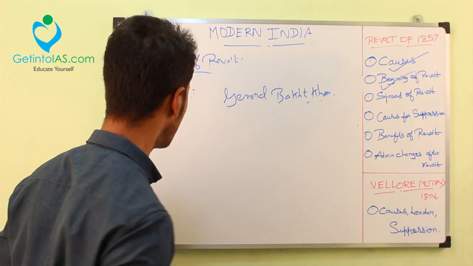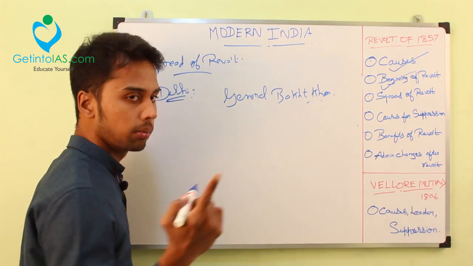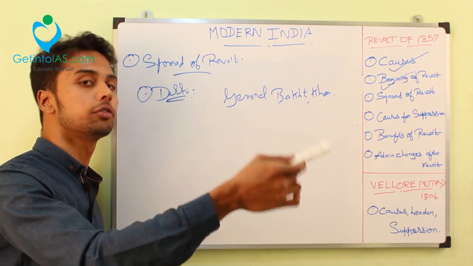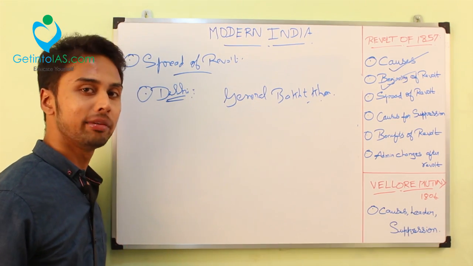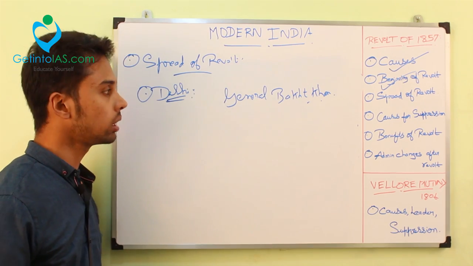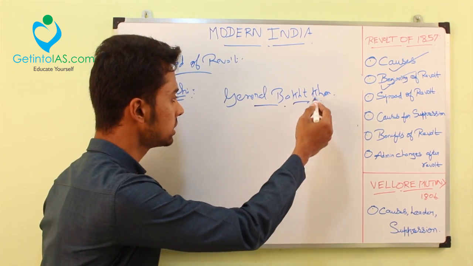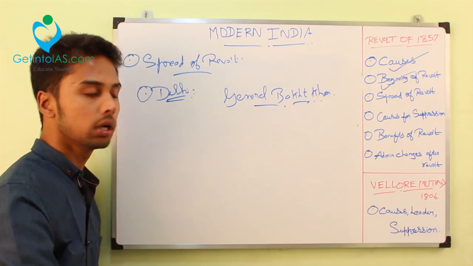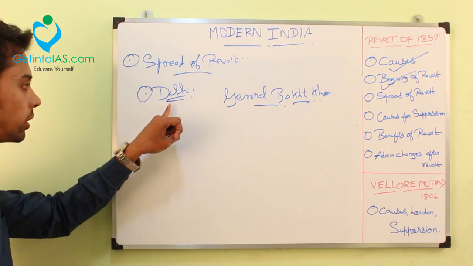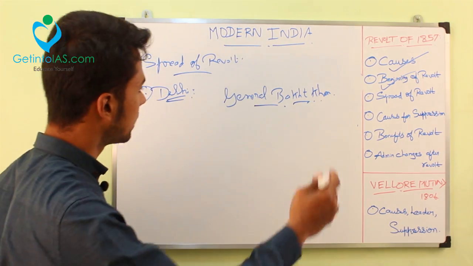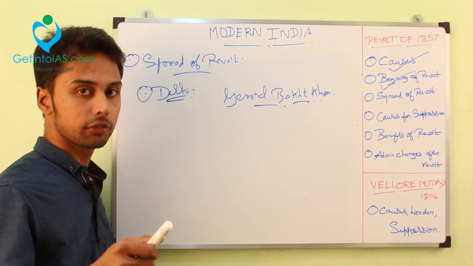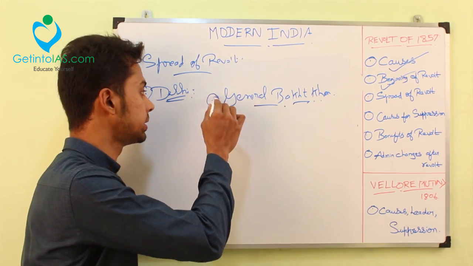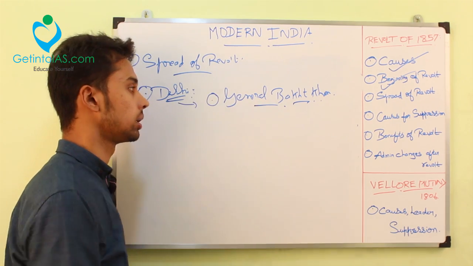Also, there was a Mughal emperor, I told, Bahadur Shah, in Delhi. So he was proclaimed as the leader of the revolt. He was very old and feeble, and had no real authority. So the soldiers told Bahadur Shah, you come and sit on the throne. Then he sat on the throne and initially in Delhi also victory was registered. So Bahadur Shah had nominal power in Delhi, but the real power lay with General Bakht Khan as far as Delhi is concerned.